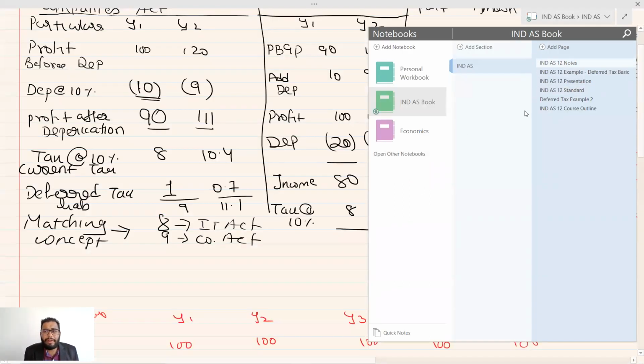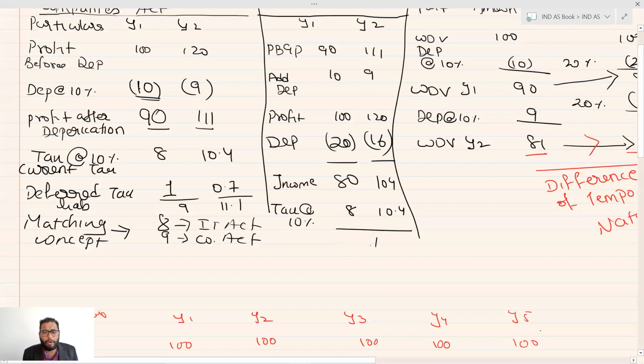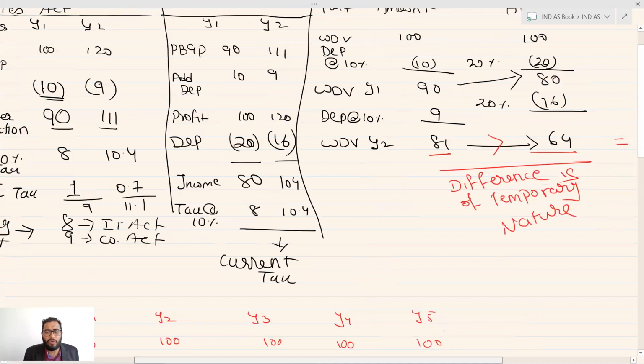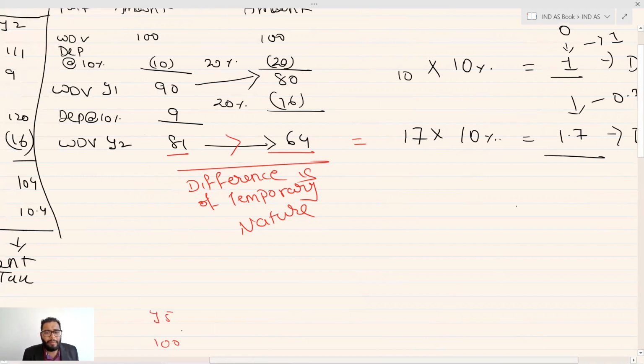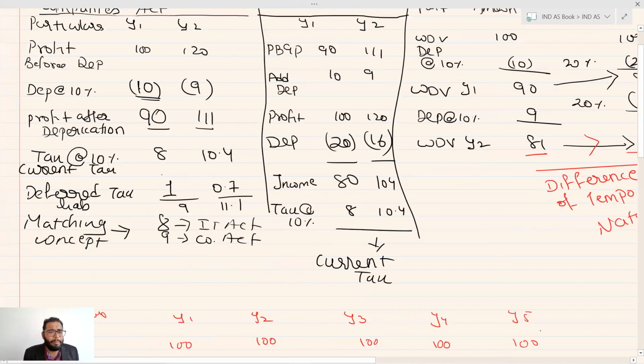In our example, this amount will become our current tax. And 1 and 0.7, which we calculated by applying the rate, is the deferred tax. This deferred tax, together with the current tax, will make your total tax expense.